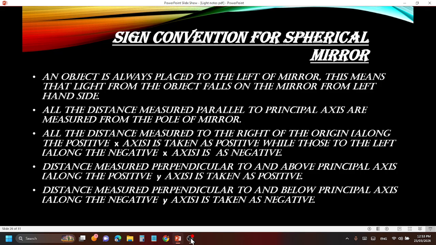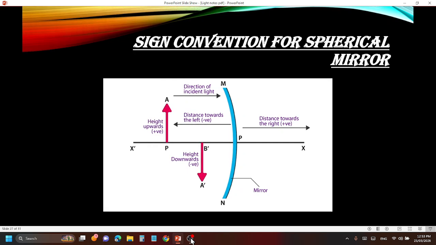Again, a very, very important topic: the sign convention for a spherical mirror. Children make mistakes here. For now, as I said in the video, you don't need to read this. Whenever I provide you notes, you can read this. Now I will simply explain it with the help of a diagram.